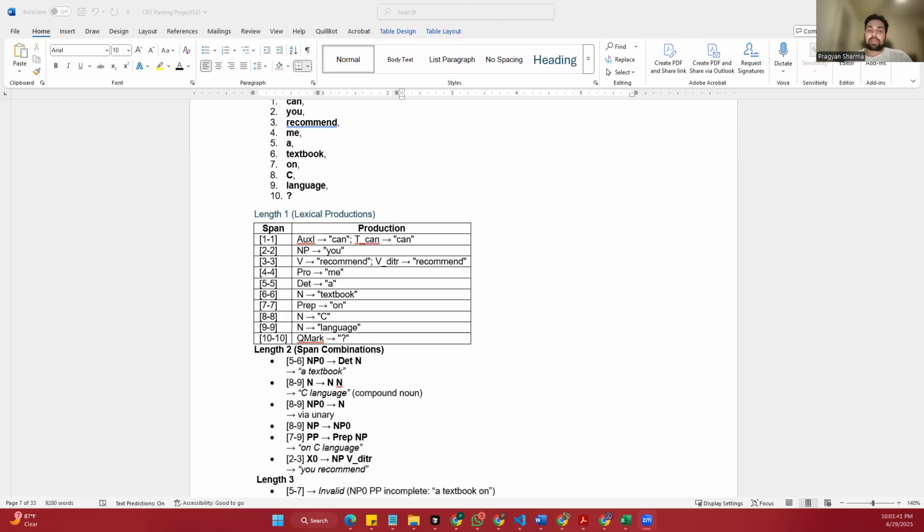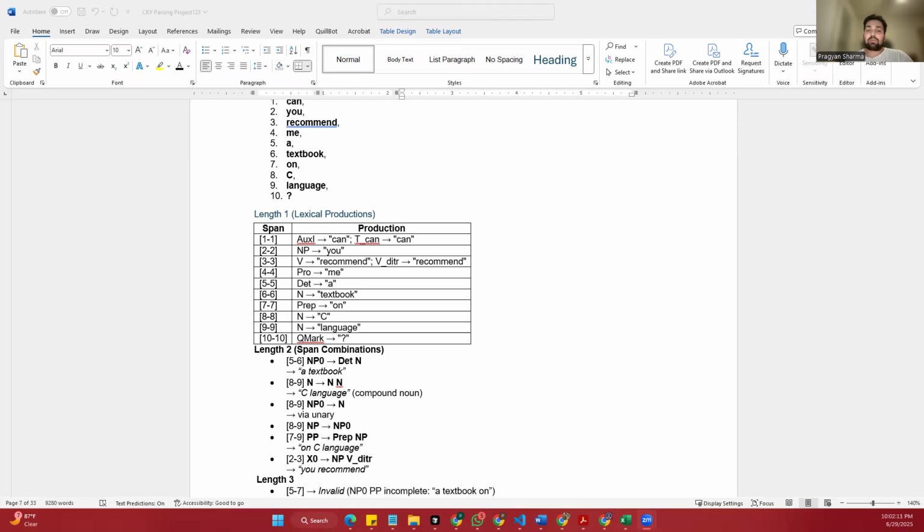So we begin by assigning a grammar category to each word. Can is an auxiliary verb marked as T can. You is a noun phrase. Recommend is recognized as a transitive verb. That means it needs an object, like someone and something. Me is a pronoun. A is a determiner and textbook is a noun. Next, on is a preposition. C and language are both nouns. And finally, we have the question mark.